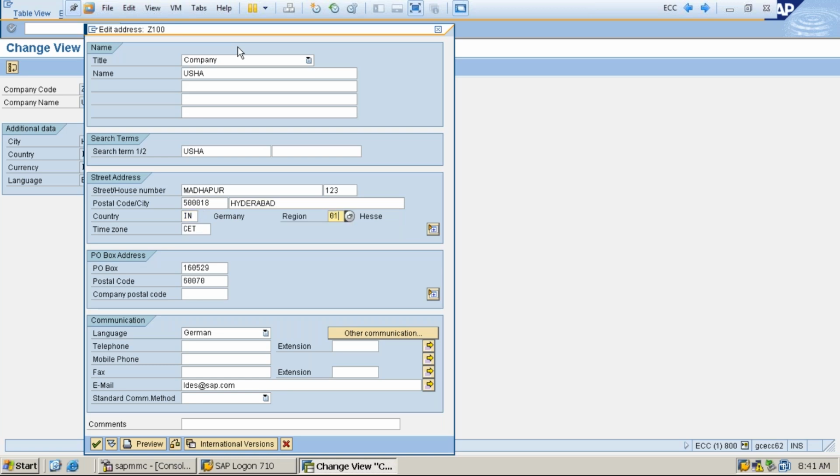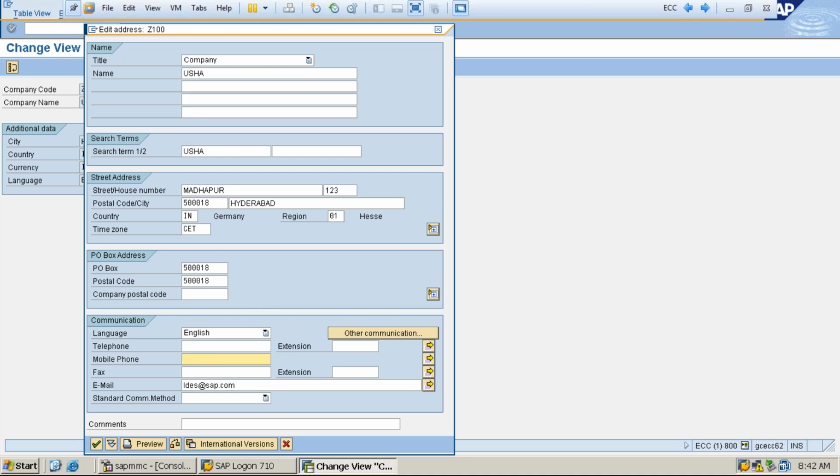Region must be 01, which is Andhra Pradesh. If you don't know, you can click here and select. Postal code is 500018. The language I'm going to change is India. Yes, India. You can also change the email IDs, and if you want, the telephone number and mobile number.